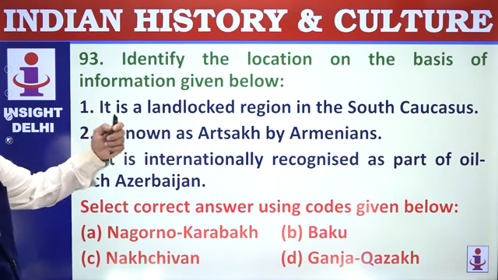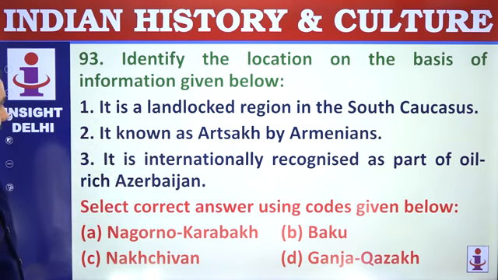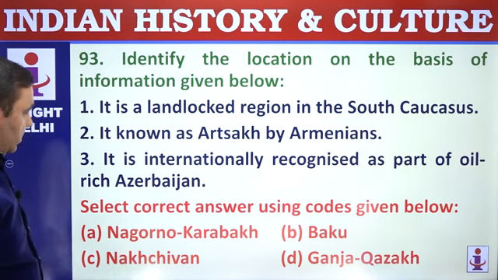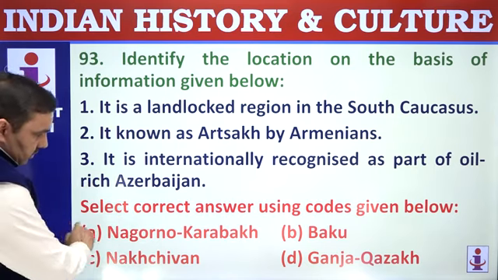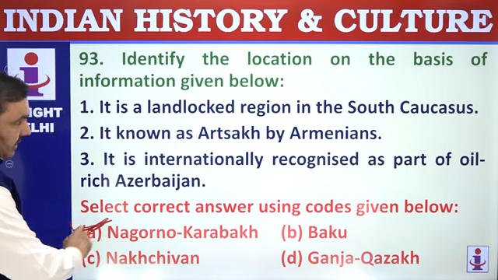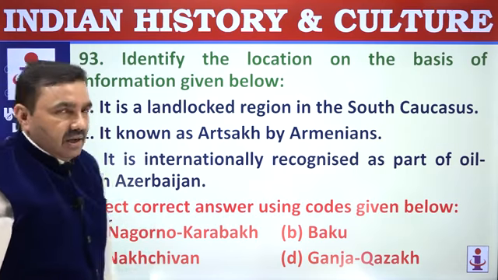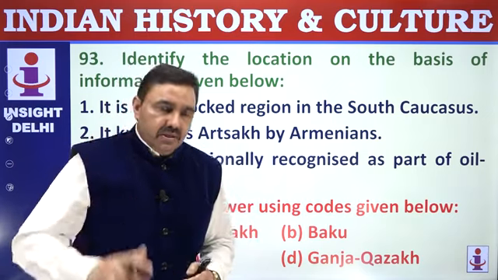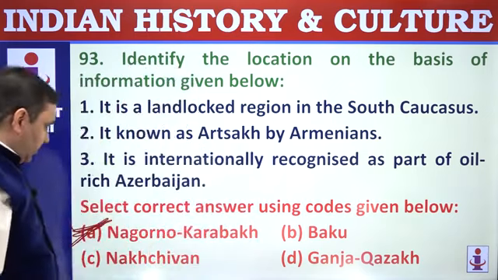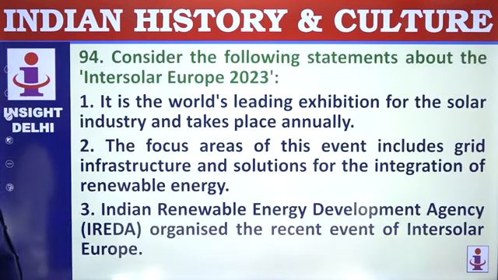93. Identify the location on the basis of given information. It is a landlocked region in the South Caucasus. It is known as Artsakh by Armenians. It is internationally recognized as a part of oil-rich Azerbaijan. This is the Nagorno-Karabakh region where Armenia and Azerbaijan have been fighting for a long time. They are fighting to get hold of this oil-rich region, and the fighting has been quite intense for many months.